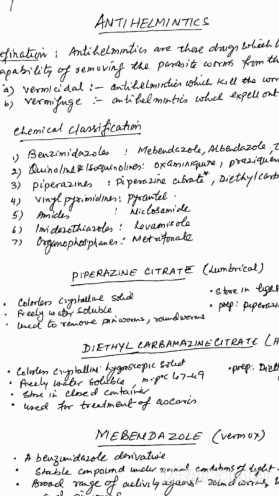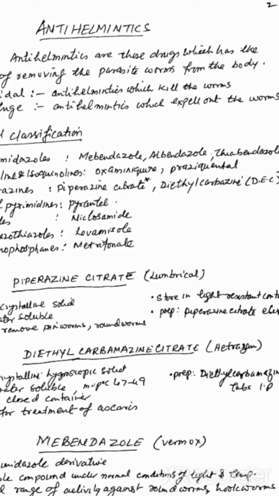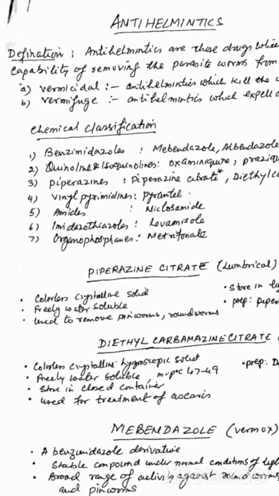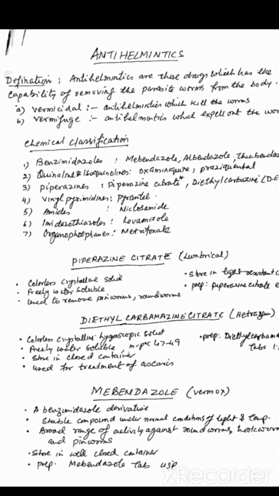This is the chemical classification which includes benzimidazoles. Examples are mebendazole, albendazole, and thiabendazole. The second is quinoline and isoquinolines. Examples are oxamniquine and praziquantel.